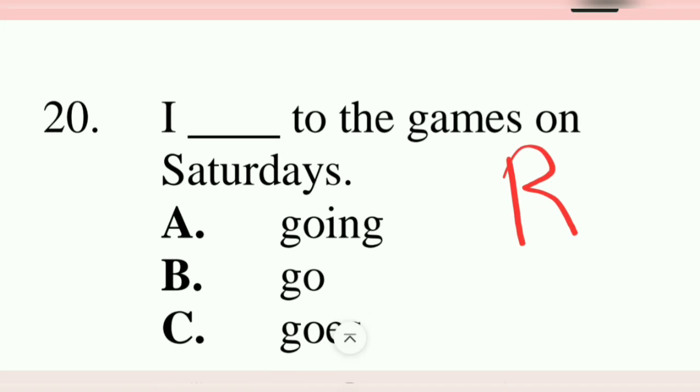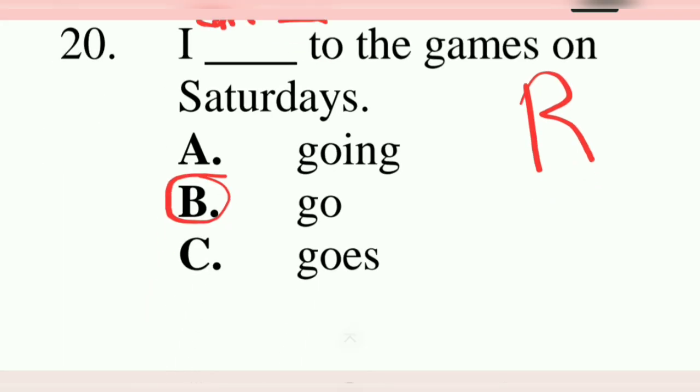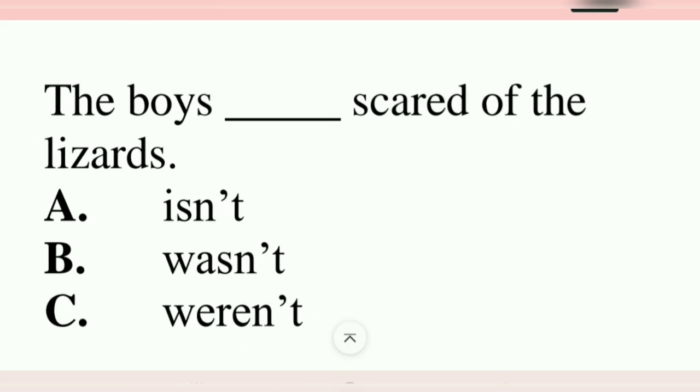I think in some of the papers they put "am" and then the line, so you still have to look out. Some of them say "I am", and they have to choose "going" for those, but this one doesn't have the "am", so it's "I go to the games on Saturday." You have to read them carefully, just the same.